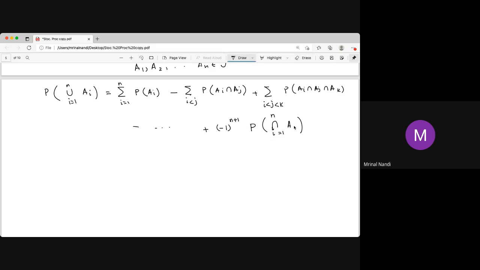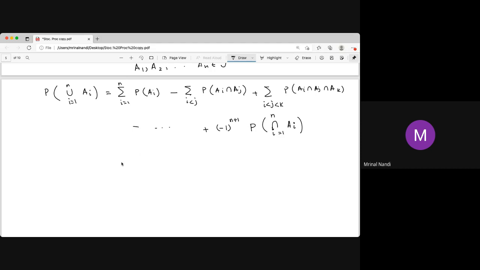Remember, this i and the i in the previous Ai are different. Don't make confusion. It's a different term, so you can use i, j, whatever. It is like summation over i equal to 1 to n of Ai plus summation over i equal to 1 to m of Bi, where those two i's are not the same. So this is the principle of inclusion and exclusion.